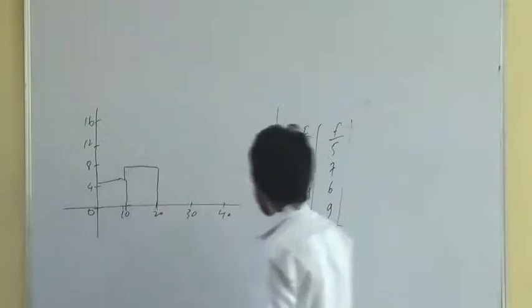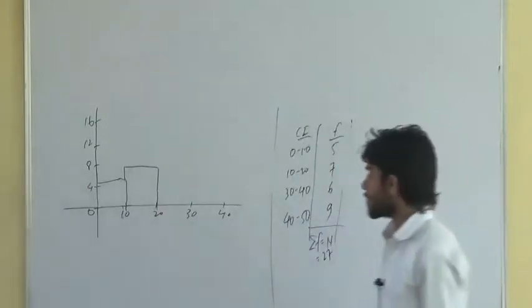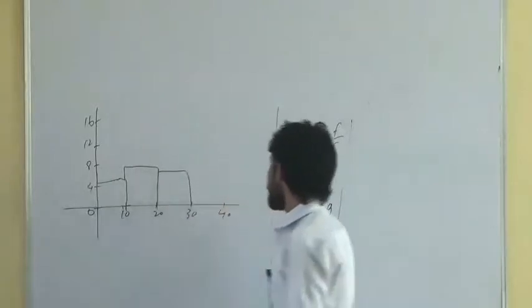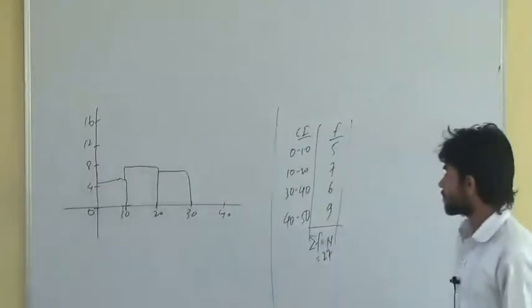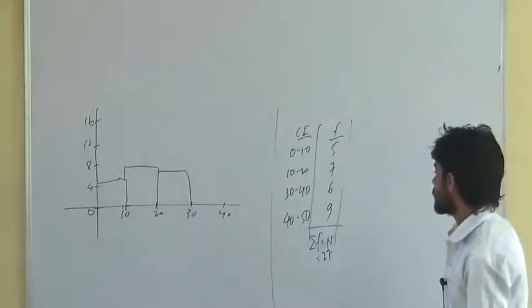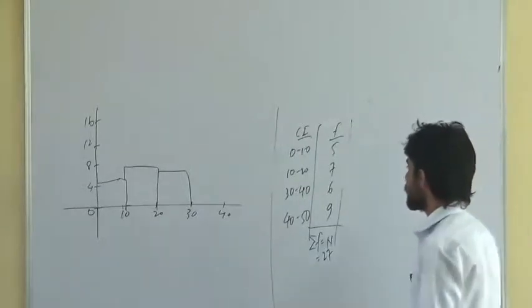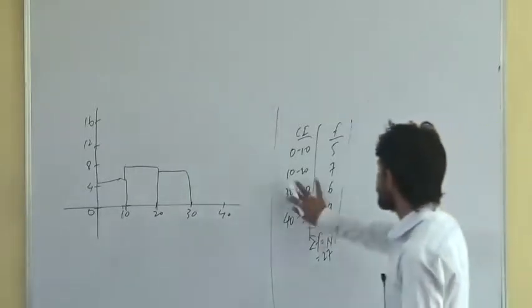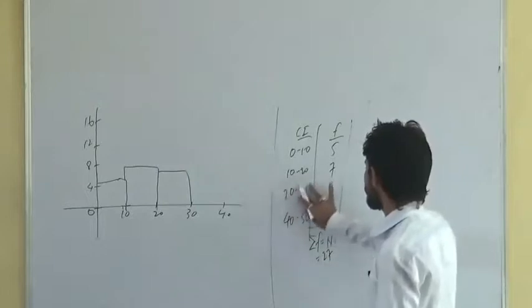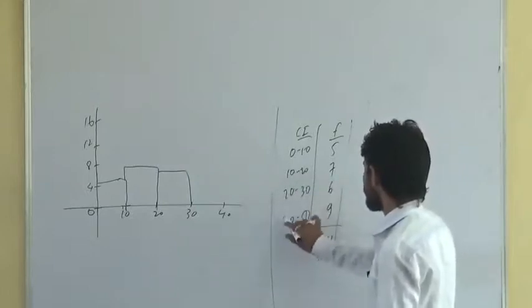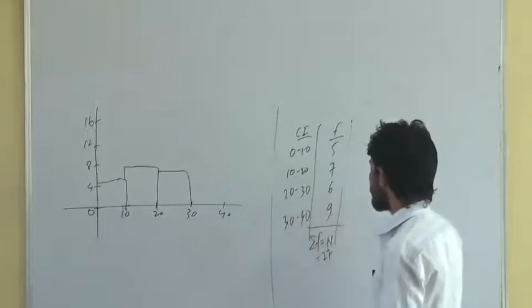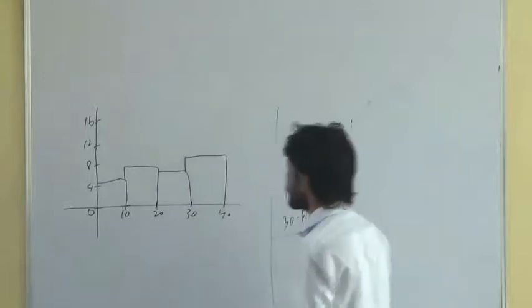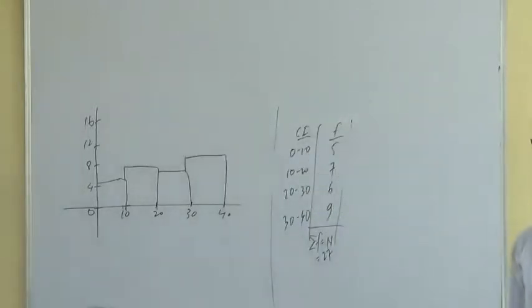So 7 here. 30 to 40, the frequency is 6. 30 to 40, I say 10. This is what? A histogram.